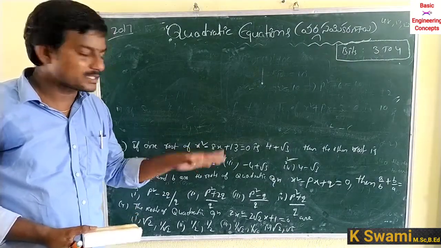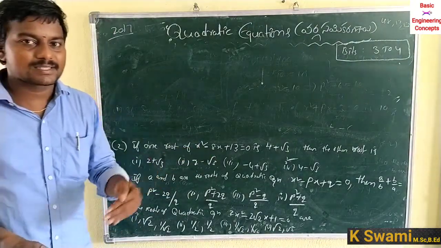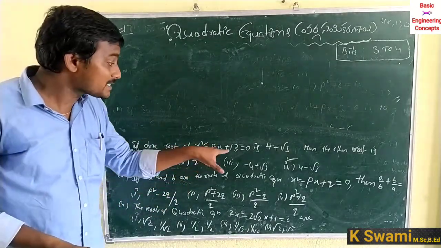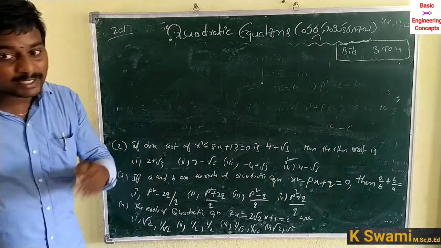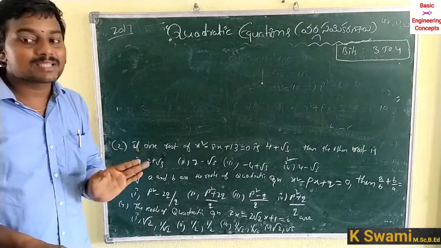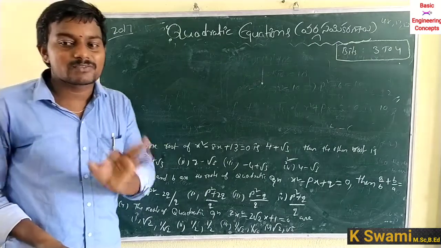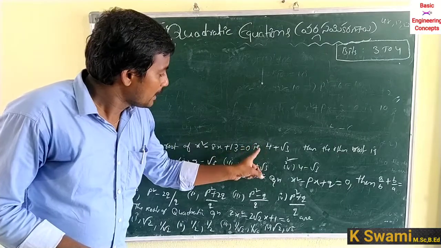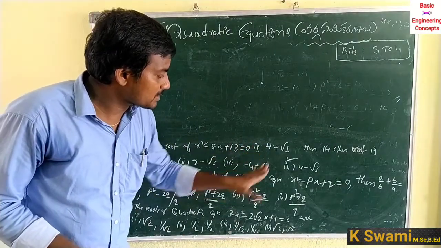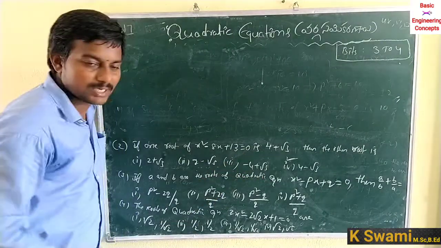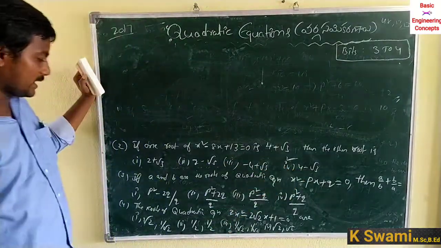x square minus 8x plus 13 is equal to 0. Compare with ax square plus bx plus c is equal to 0: a is equal to 1, b is equal to minus 8 and c is equal to 13. Substituting a, b, c in x is equal to minus b plus or minus square root of b square minus 4ac by 2a, we get x is equal to 4 plus or minus root 3. One root is 4 plus root 3 and the other root is 4 minus root 3.